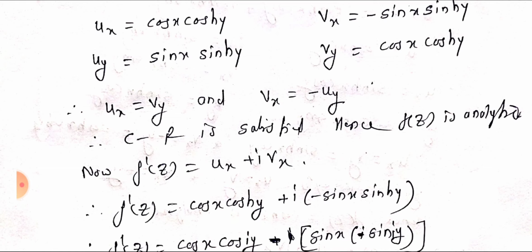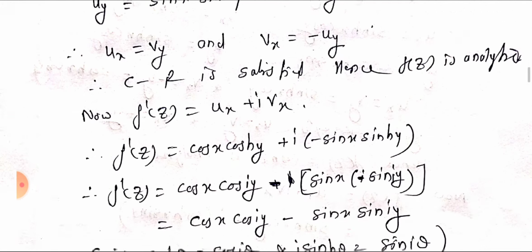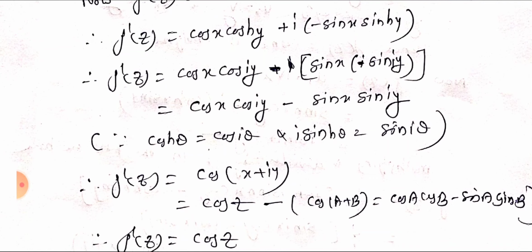So substitute ux and vx values. Ux equal to cos x cos hyperbolic y plus i into bracket minus sin x sin hyperbolic y. So f dash of z equals cos x cos iy minus sin x sin iy, taking the minus outside, because i sin hyperbolic y is nothing but sin iy. So that is equal to cos x cos iy minus sin x sin iy.